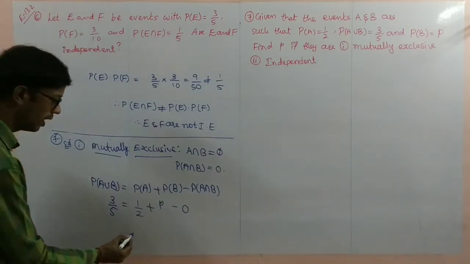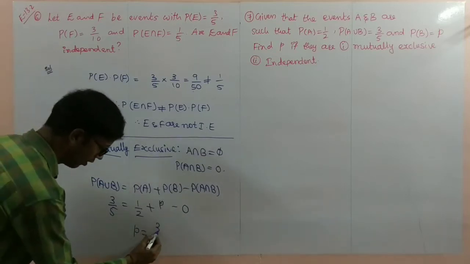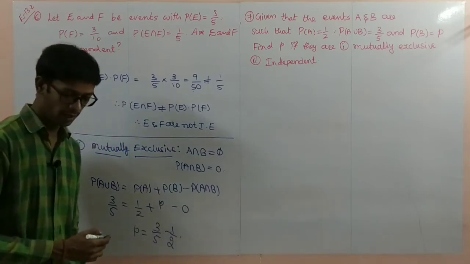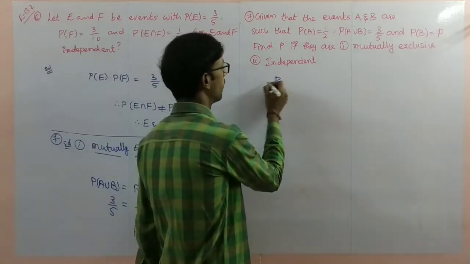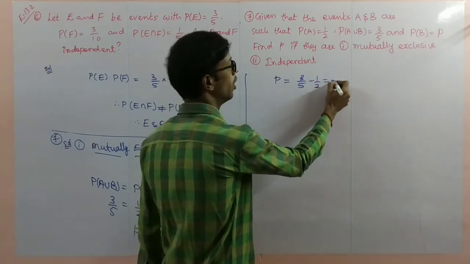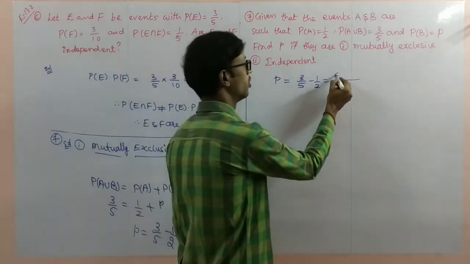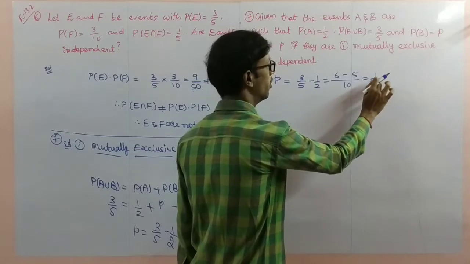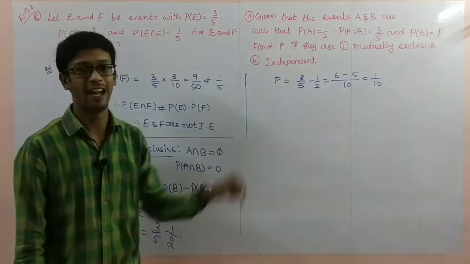Next, p is equal to, if we send this to the other side, 3 by 5 minus 1 by 2. If we make the simplification, 10 is the LCM, 6 minus 5, that is 1 by 10 is the p value. 1 by 10 is the p value when mutually exclusive.